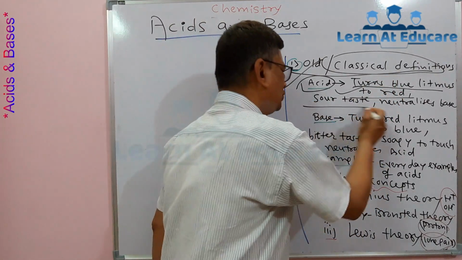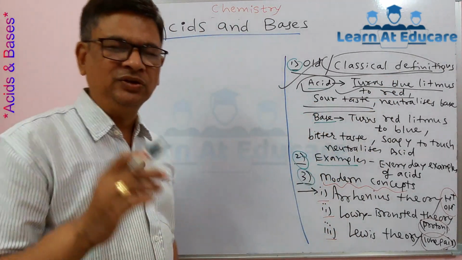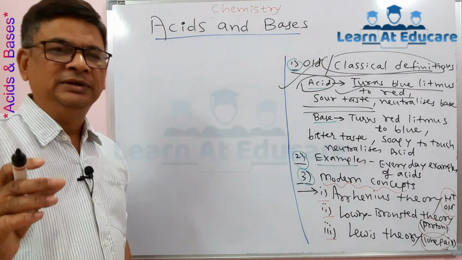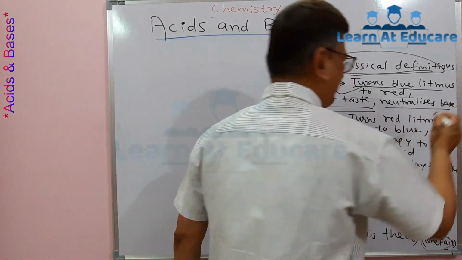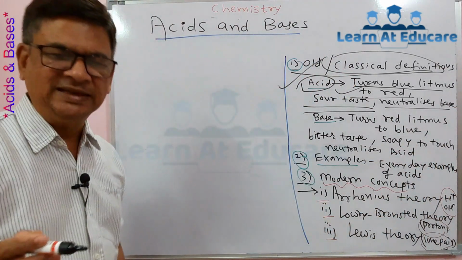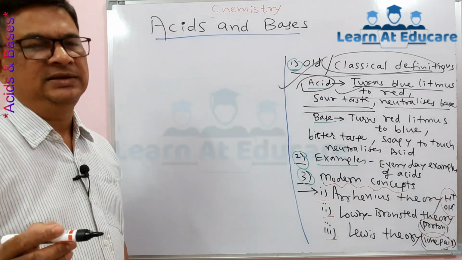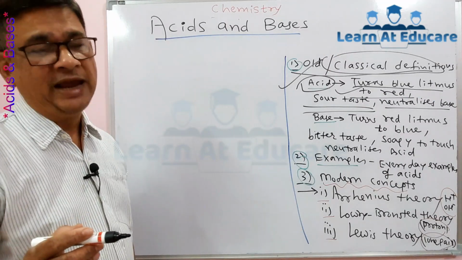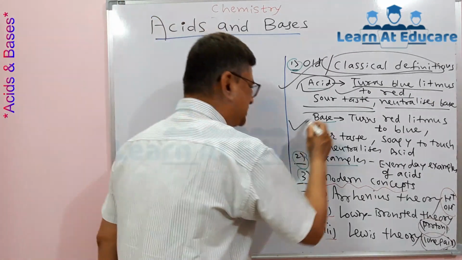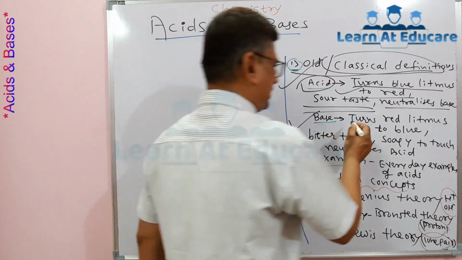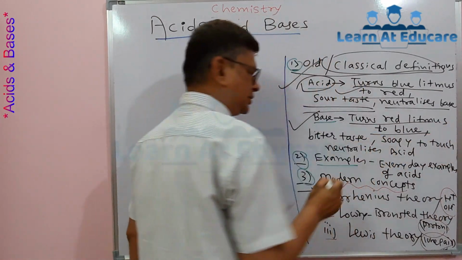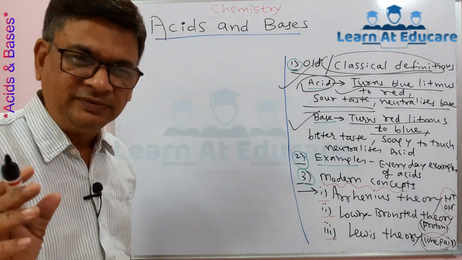Also, it has a sour taste. Like we know that lemon, tomato and buttermilk have a sour taste. Then it neutralizes base. When it reacts with a base, the acid neutralizes it, and that was the old concept for acid. Then what was the old concept for base? It turns red litmus to blue color, exactly opposite to acid.